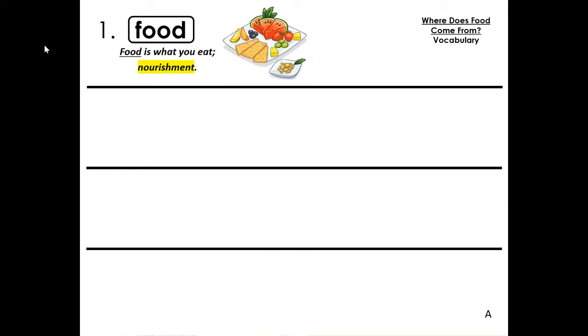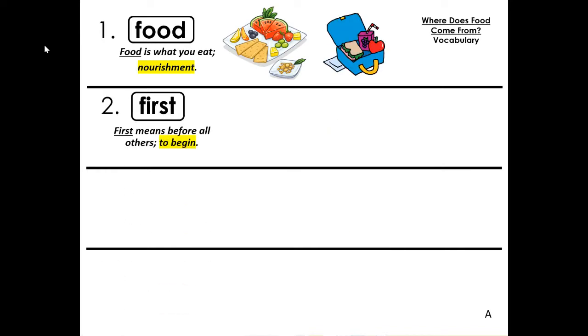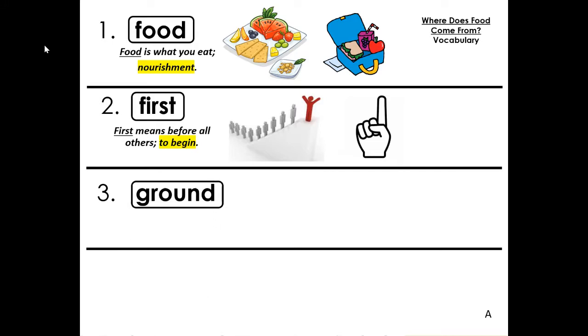For this lesson, we need to review our vocabulary and sight words because you may use them in your answers when we talk about the text and retell the facts we know. So, our first word is food. Food is what you eat. It is nourishment. Number 2, first. First means before all others, to begin. Number 3, ground. Ground is the surface of the earth or dirt.